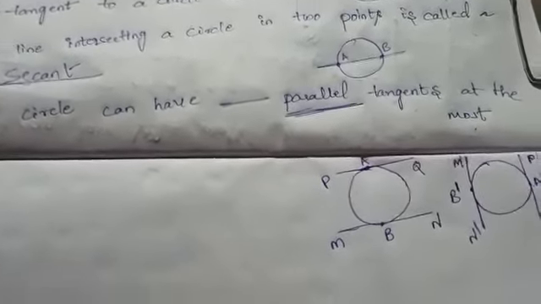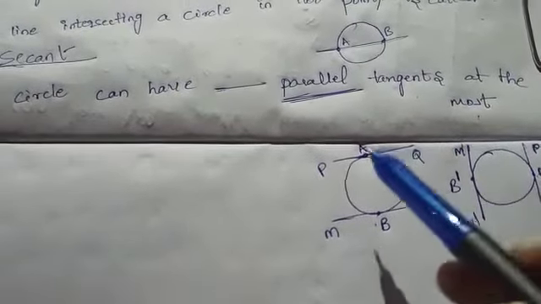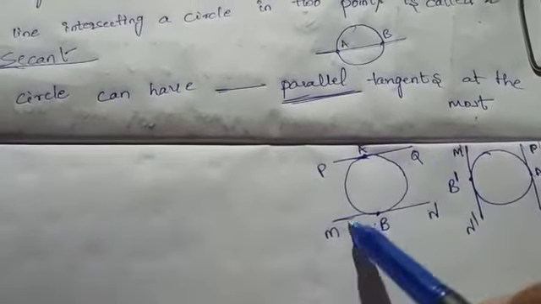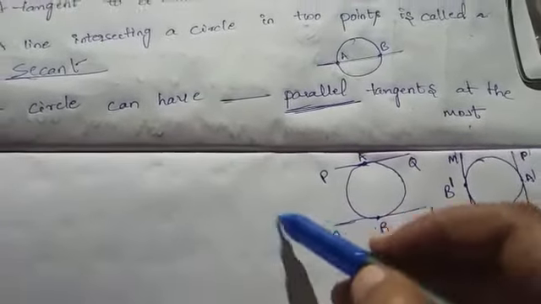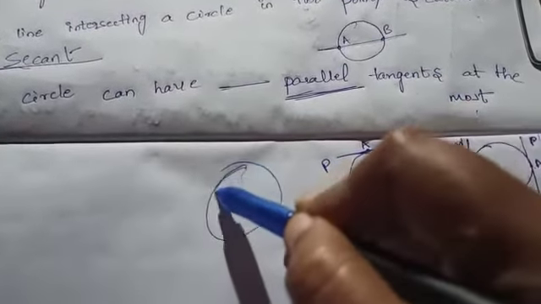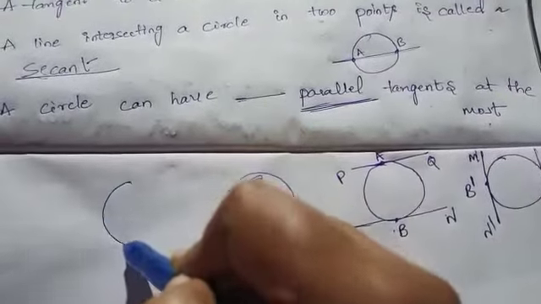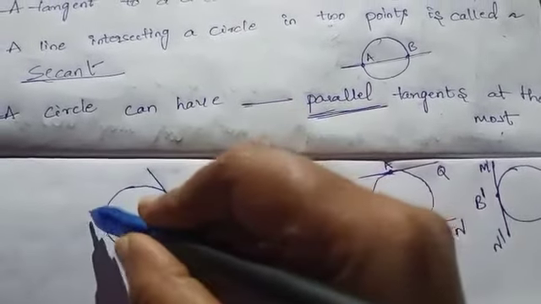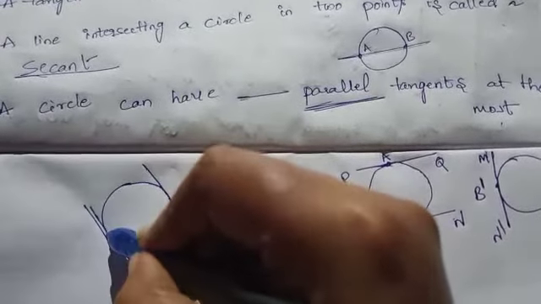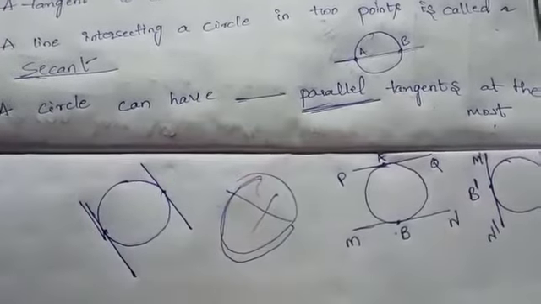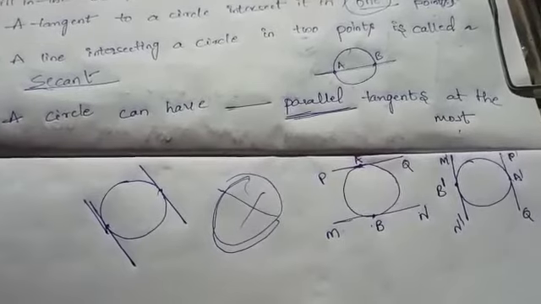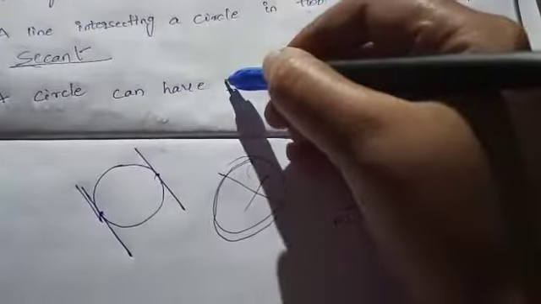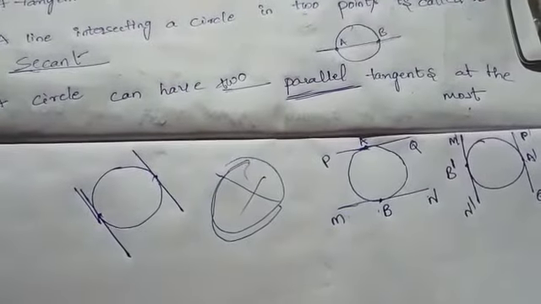See, here at most we can draw 2 parallel tangents, 2 parallel tangents in one circle. This is a circle, and here we can draw parallel tangents. We can draw only 2 parallel tangents in one circle. At most 2 parallel tangents.